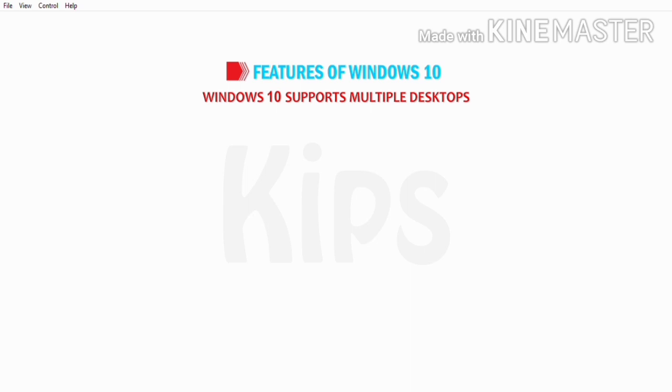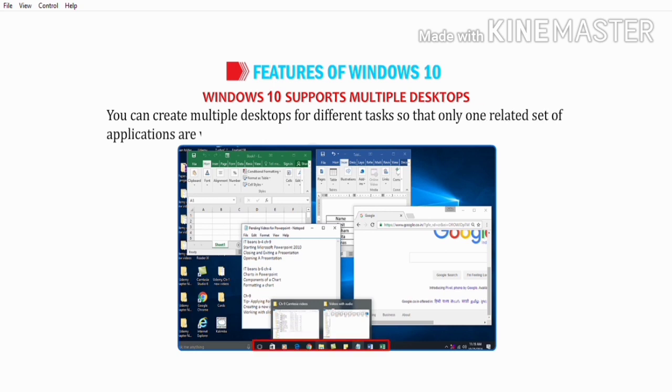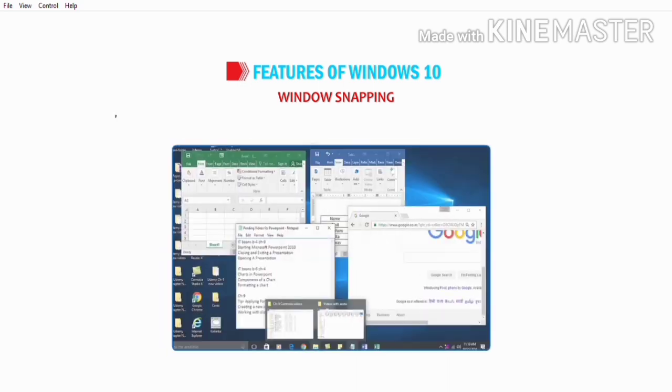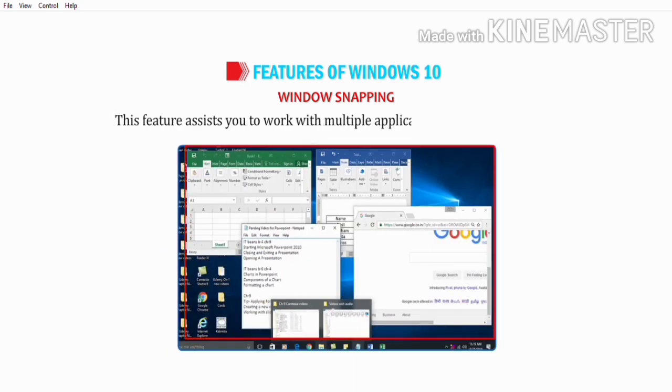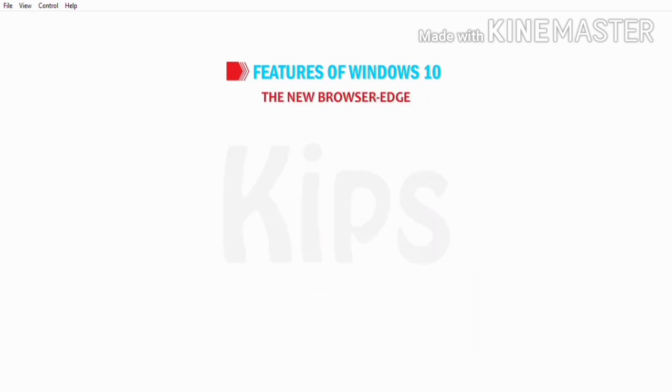Windows 10 supports multiple desktops. Windows 10 has a new Task View button on the taskbar. This button provides the ability to open multiple desktops at the same time. You can create multiple desktops for different tasks so that only one related set of applications are visible in one desktop. There is no limit to the number of desktops that you can create. Window snapping. This feature assists you to work with multiple applications on the same screen. You can drag and drop a window to any corner of screen, thereby making space for other apps to be opened simultaneously.